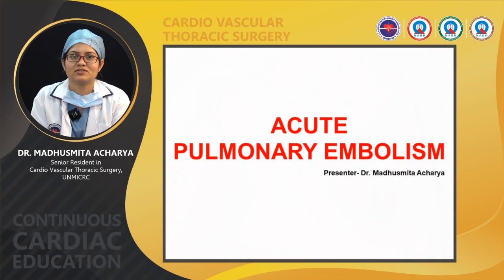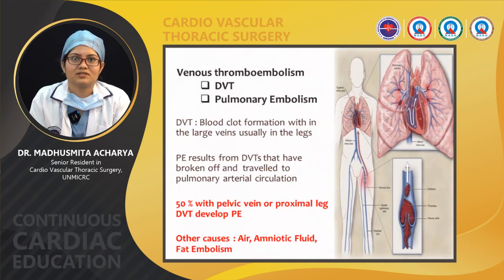Good morning everyone. Today's topic is pulmonary thromboembolism. Venous thromboembolism can be due to deep venous thrombosis, which can lead to pulmonary embolism. So, what is deep venous thrombosis? It is blood clot formation within a large vein, as we know, and pulmonary embolism results from DVT, which can travel into the pulmonary arterial circulation.